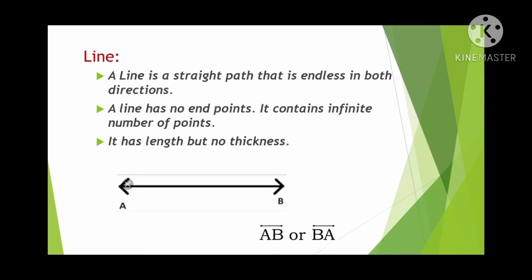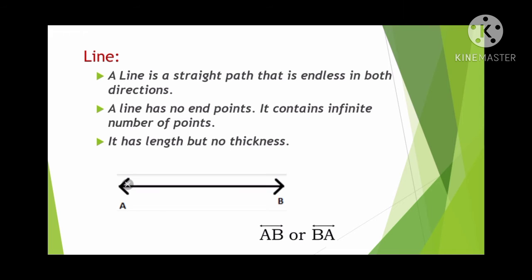Next, let us come to line. We know that a line is a straight path that is endless in both directions. That means we can extend the line in both directions, and the line has no end point. It contains an infinite number of points, and it has a length but no thickness. A line can be represented as AB or BA. You can write either AB or BA. So that is about line.